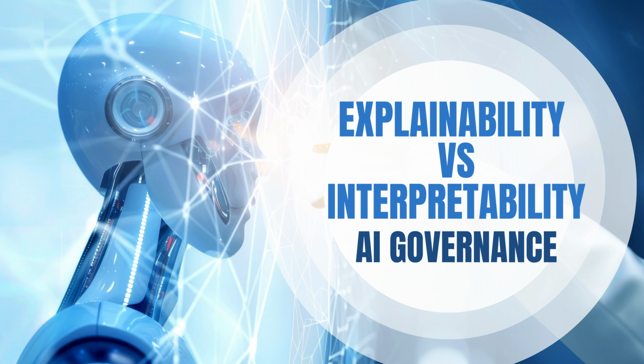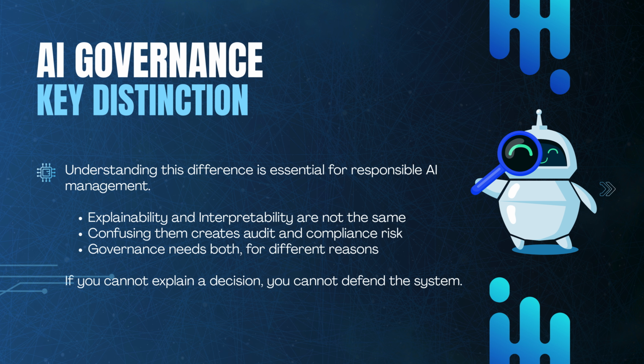In AI governance, two concepts are often confused: explainability and interpretability. They sound similar, but they are not the same. Understanding the difference is critical if you want to manage AI responsibly. This distinction is not academic, it is operational.